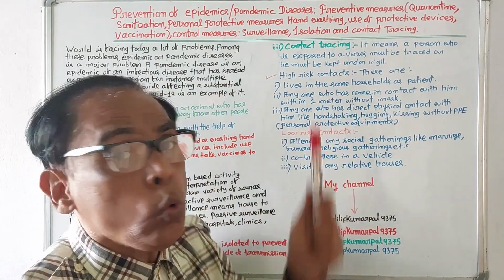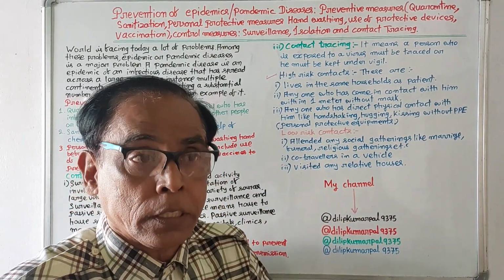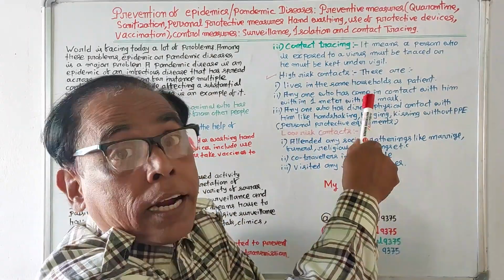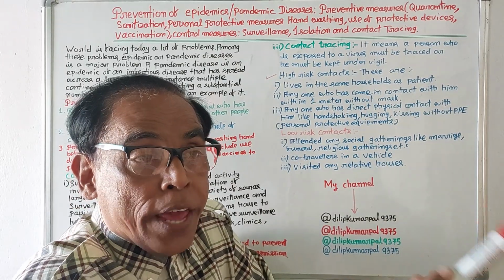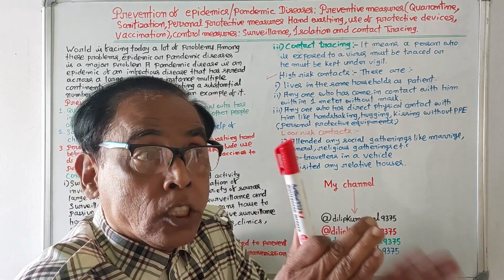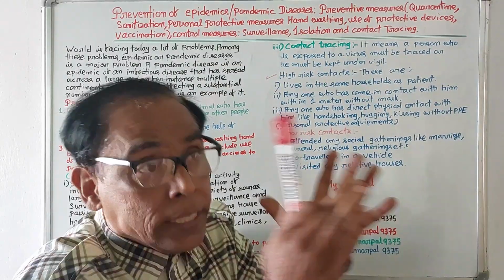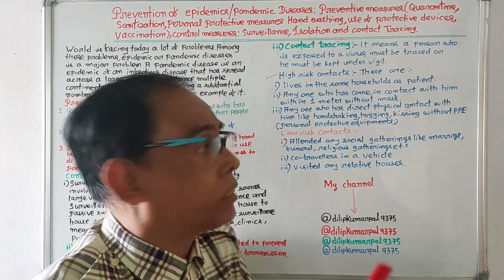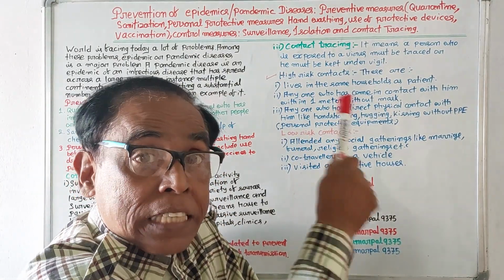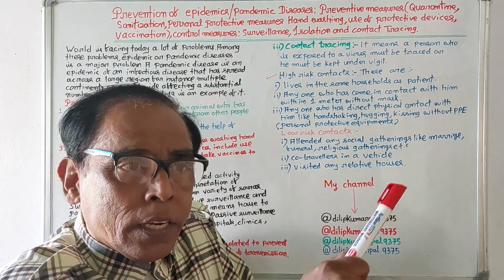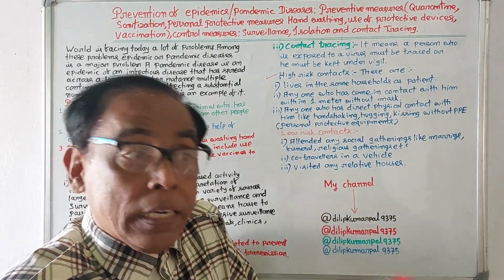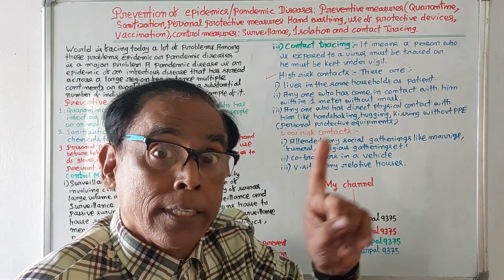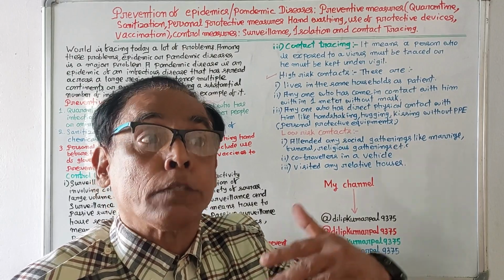So here there are two types of risks. If a person is exposed to a virus, there are high risks as well as low risks. One is the high risk contact. So what are the high risks? Number 1, lives in the same household as a patient. If a person lives in the same household as the infected patient, it is high risk. The infection may spread to other persons.